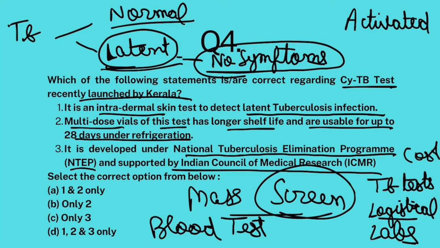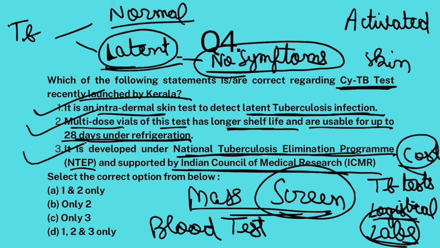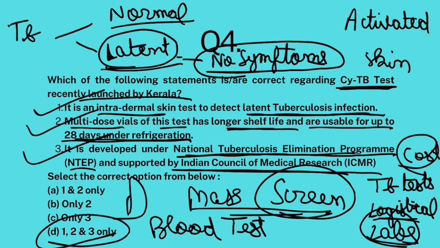Therefore, what you have done is you have launched a test which is just a skin test. It does not require any labs. The results of this test also come early, okay? And it can be applied for mass screening tests because its cost is also low, okay? So it is an intradermal skin test to detect latent TB infection. Well, it can be preserved for longer periods of time, 28 days under refrigeration. So this solves for logistical challenge. And it was developed under NTEP, supported by ICMR. So this is also correct. All statements are correct. The answer is D.